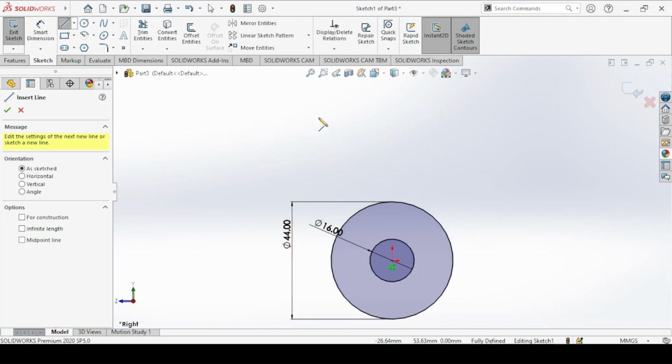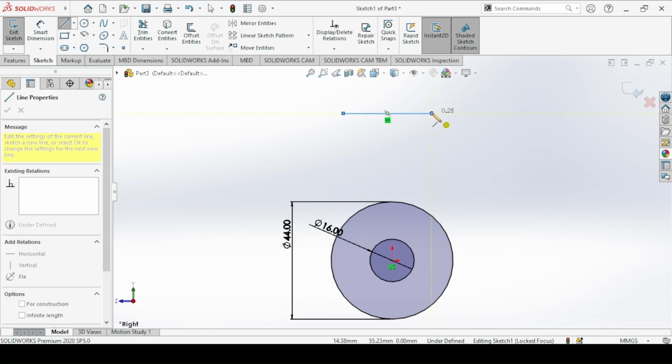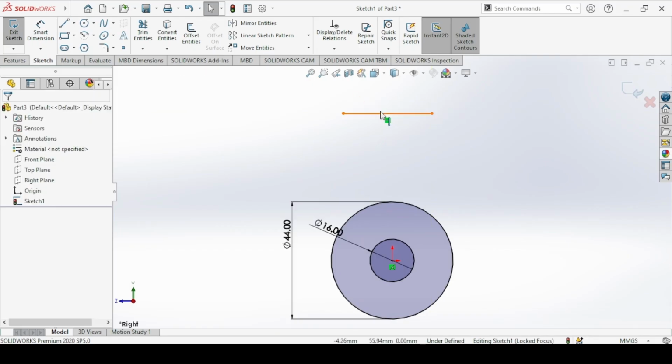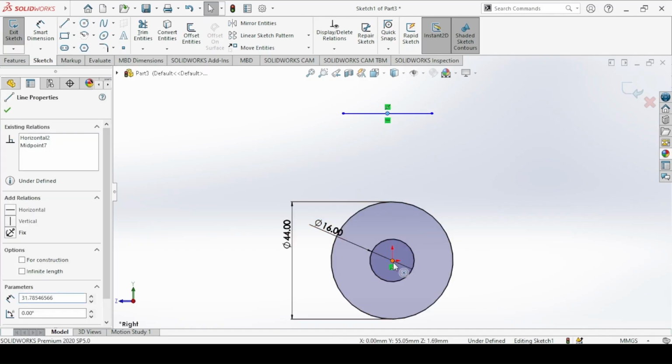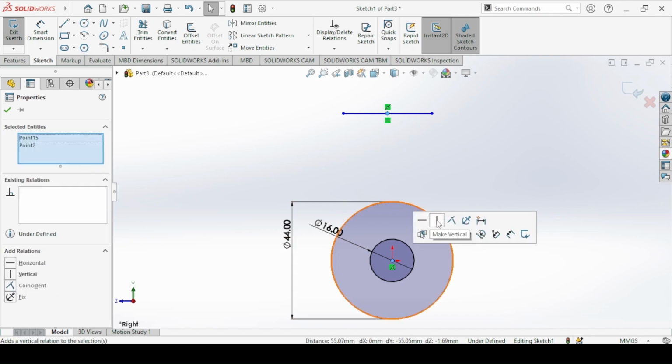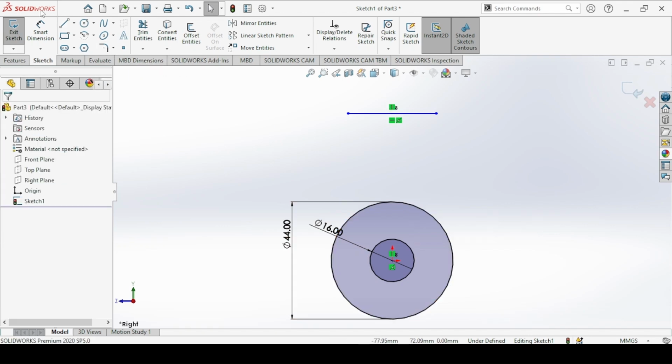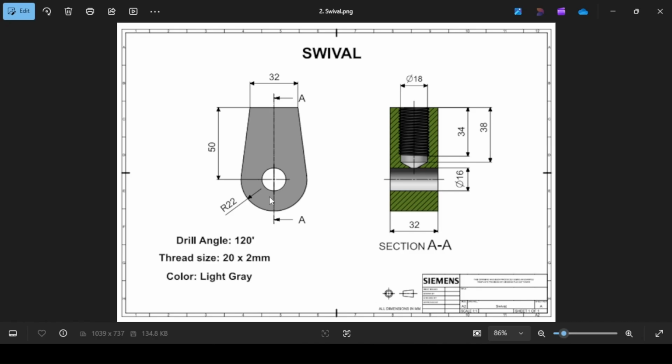So first have the horizontal line. We make sure that the center of the horizontal line is in the middle of the circle. So hold down the shift key and click on the 2 points. Make vertical. Now the length of the horizontal line is 32 and the distance from the center here is 50.